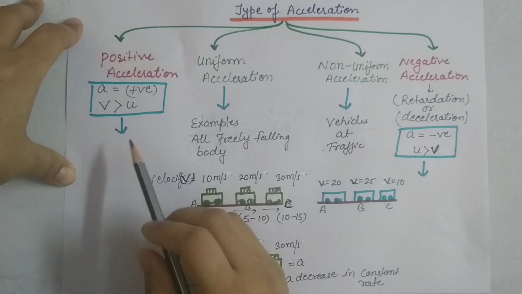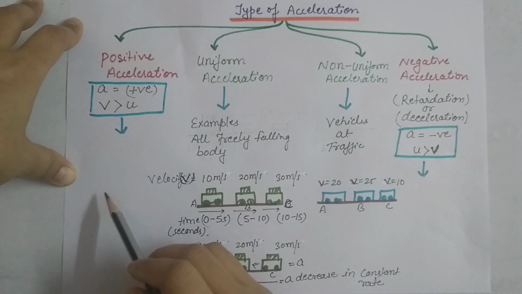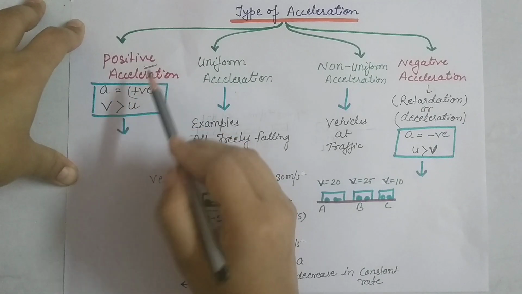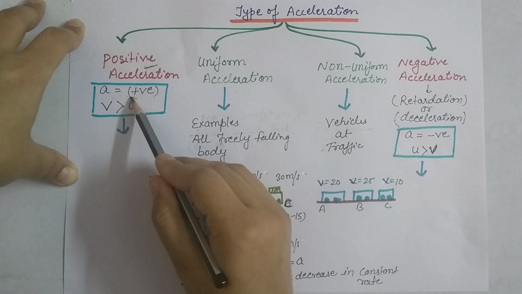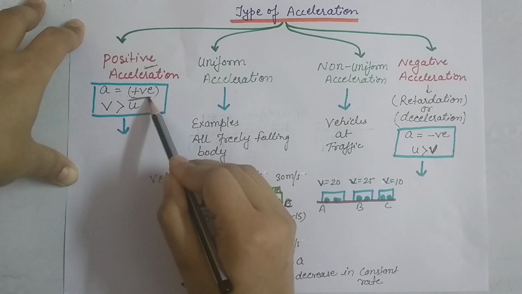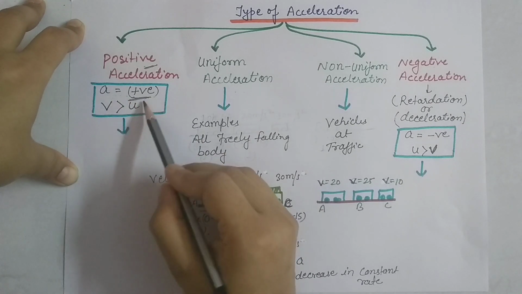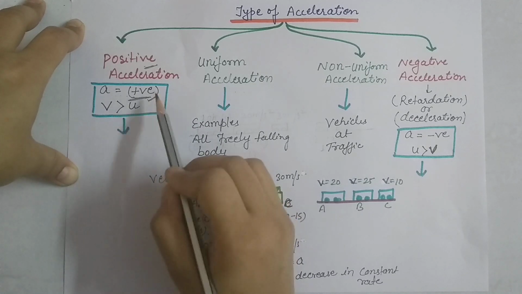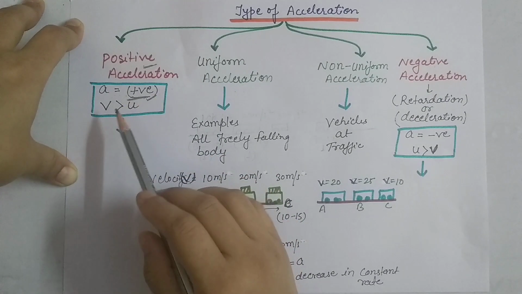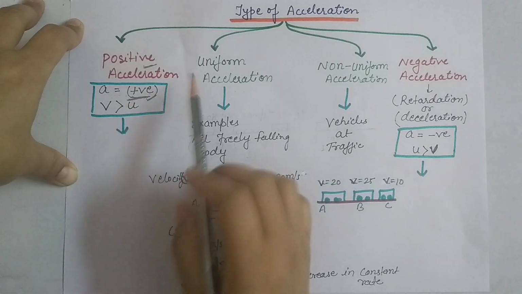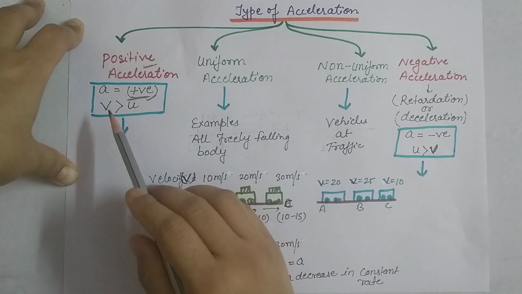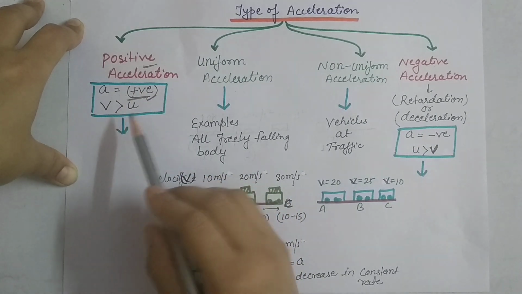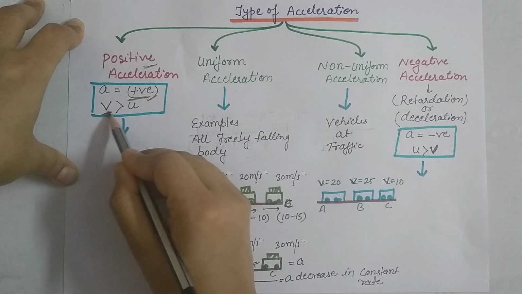So first we will take positive acceleration. Positive means the acceleration that we get, the finally result we get, is with a positive sign. So this is positive acceleration.